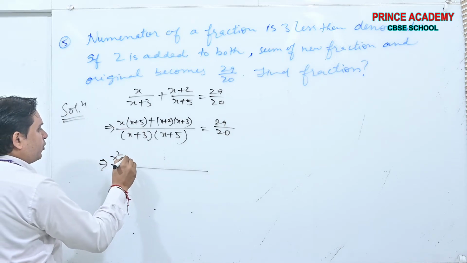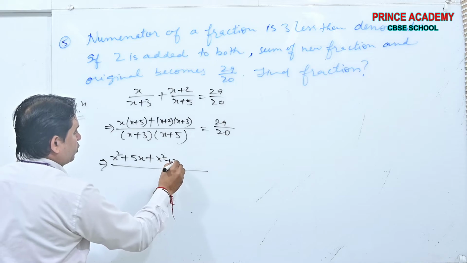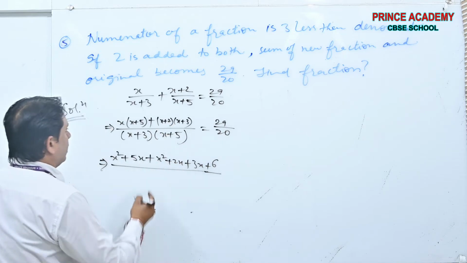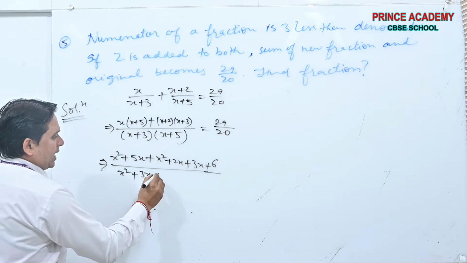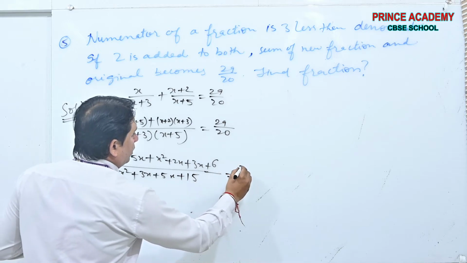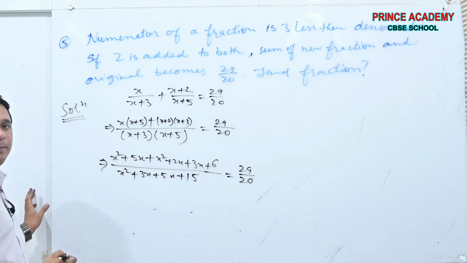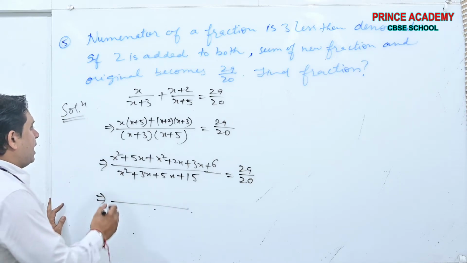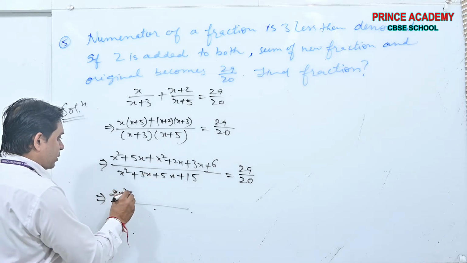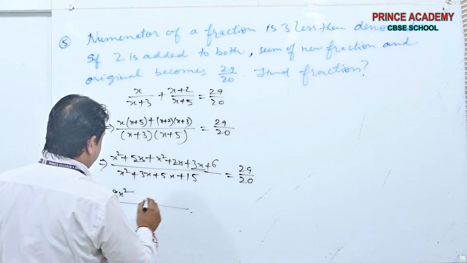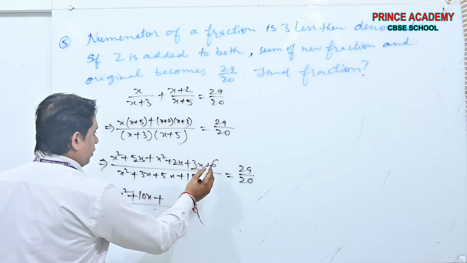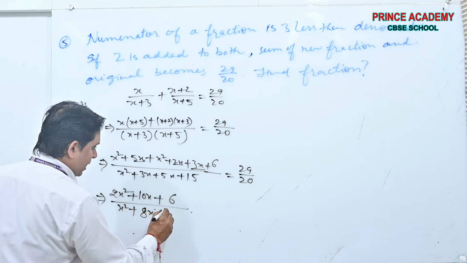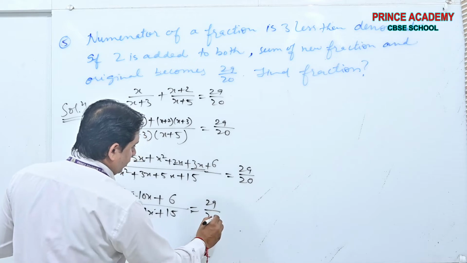Multiply x square plus 5x, x square plus 2x plus 3x plus 6. Multiply this beta and this also, and divide by x square plus 3x plus 5x plus 15, 29 by 20. This is the equation we are going to get. x square plus x square, 2x square, 5x, 2x, 3x, 10x, plus 6, x square plus 8x plus 15, 29 by 20.